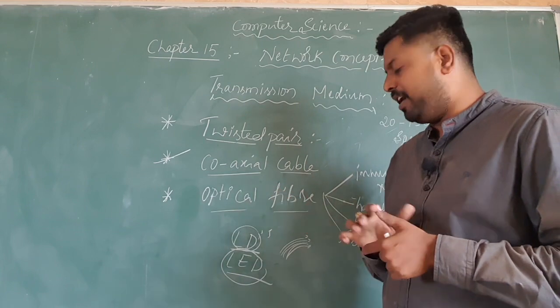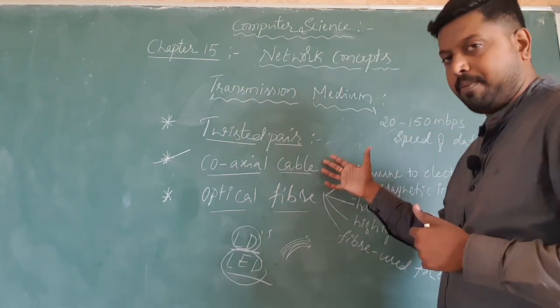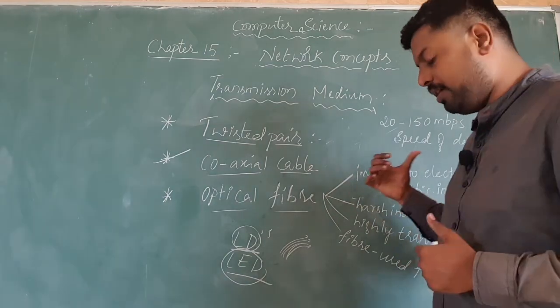And when you compare optical fiber with twisted pair or coaxial cable, we have some advantages. Let us see the advantages one by one.